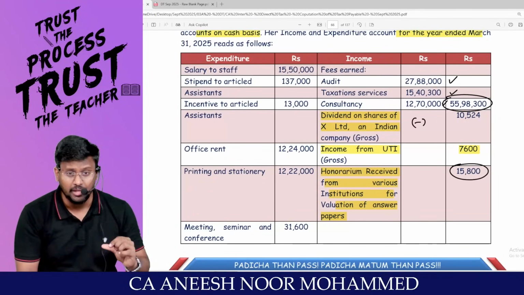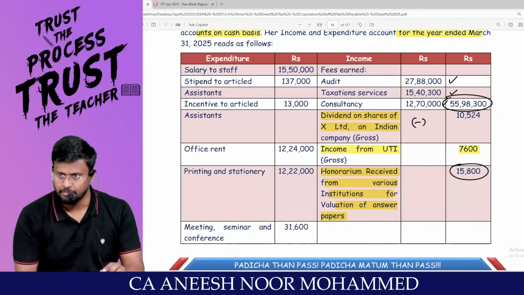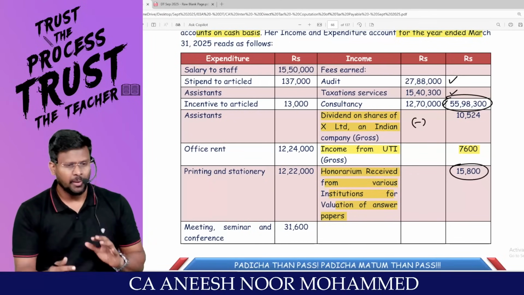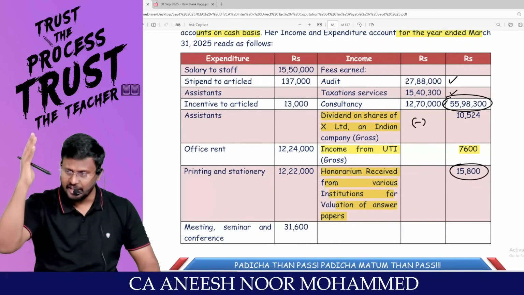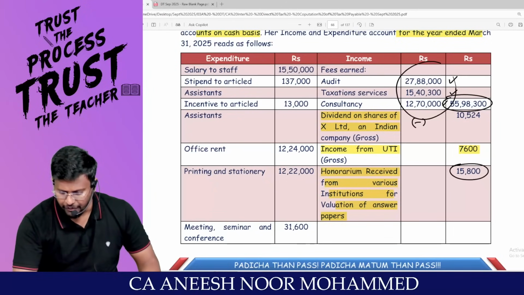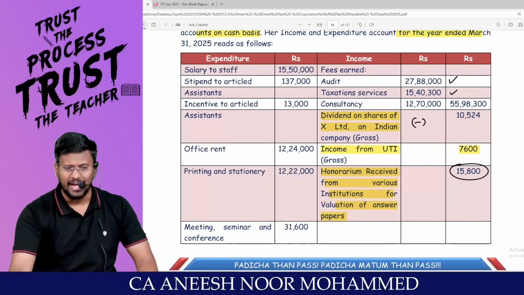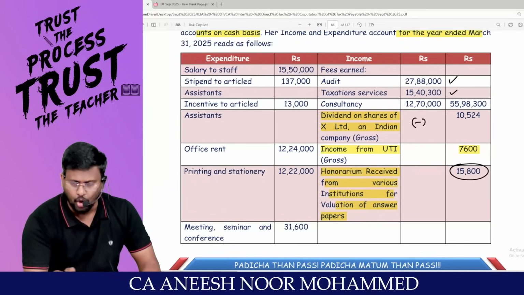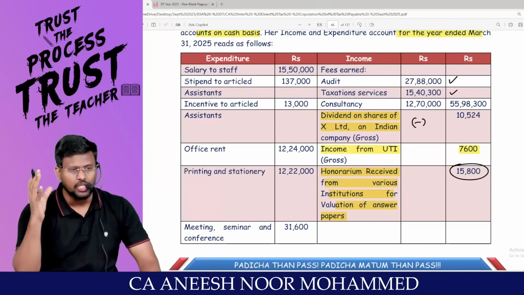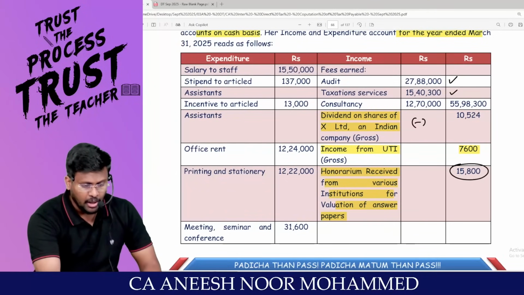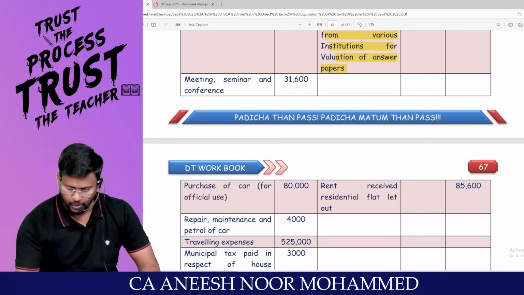So for me, teaching income is business income, PGBP income. But this person has 27,88,000 from audit, and 15,40,000 and 12,70,000. That means 55,98,000, as compared to that this is very nominal income. So this is not PGBP income. This is an impurity. Remove it from PGBP and tax it under the head IFOS.